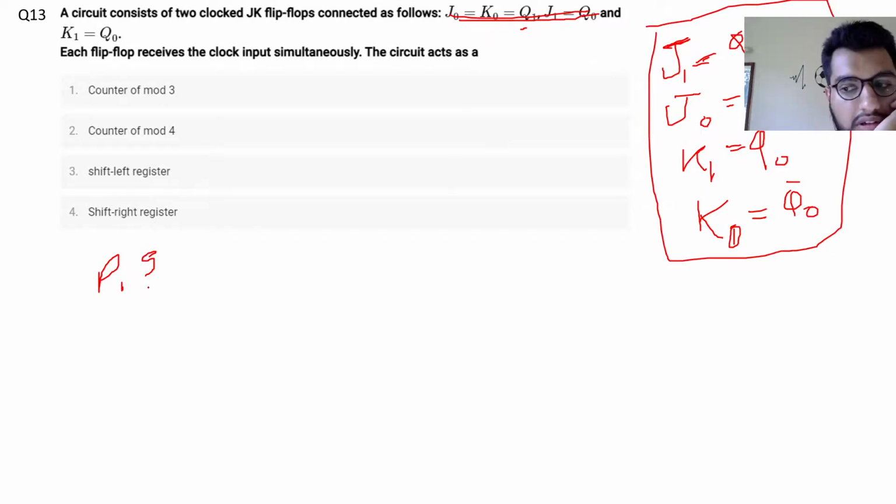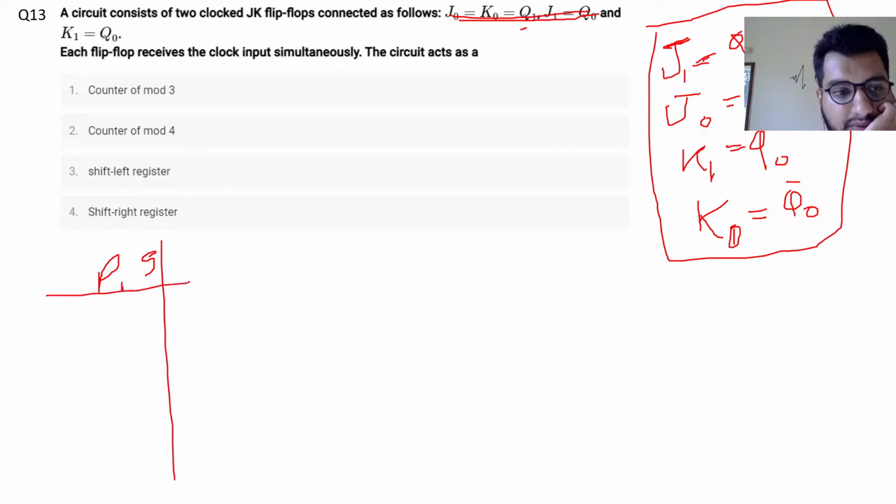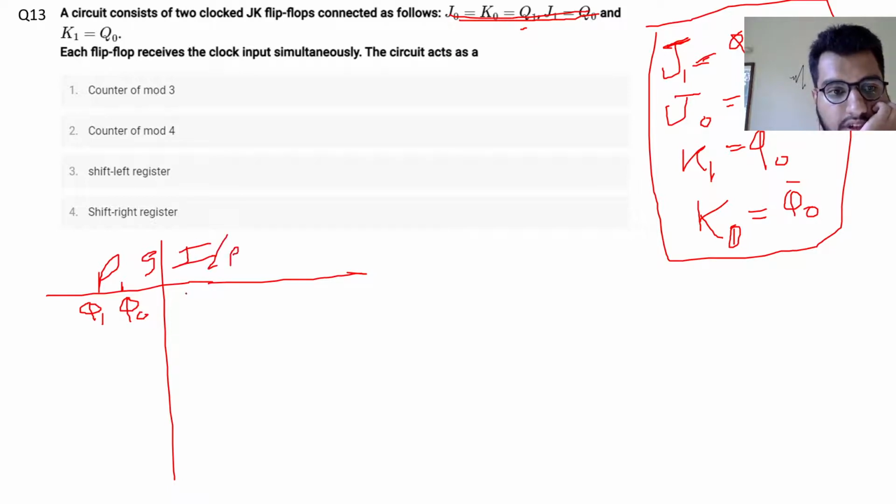Take this condition. So I'll just draw this. This represents my present state, which is Q1, the output of one JK flip-flop, and Q0, the output of another JK flip-flop. Then I have my input combinations: J1 is equal to Q0 and K1 is equal to Q0 bar.